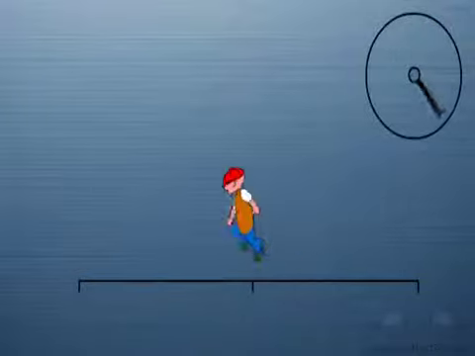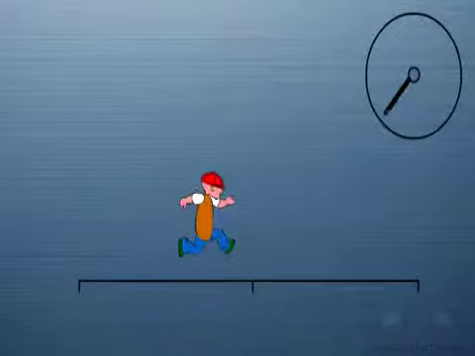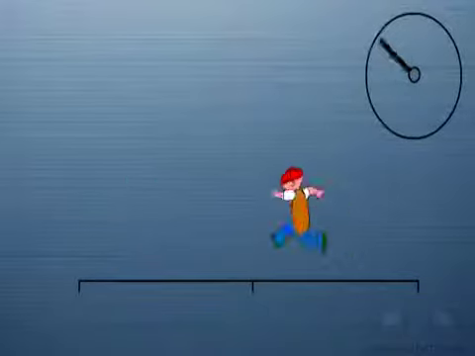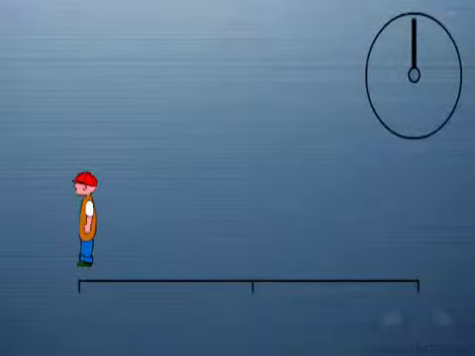So 1, 2, 3, 4. So now if he has to cover double the distance, he touches the boundaries half the number of times.